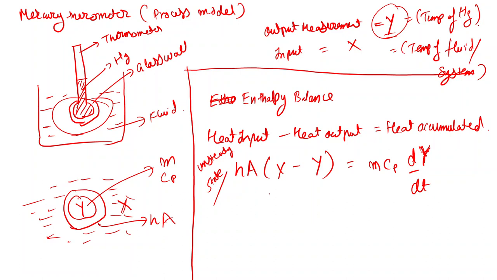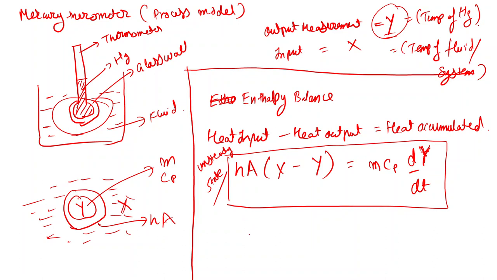So I hope this much is clear. This equation is known as the unsteady state enthalpy balance. What will happen, let's say, if initially my thermometer is at 100 degrees Celsius and I suddenly put it into an oil bath of 150 degrees Celsius? The temperature measured by the thermometer is initially 100, and as soon as I put it into the oil bath of 150 degrees Celsius, the temperature of the thermometer will rise, and ultimately it will reach a steady state value of 150 degrees Celsius.